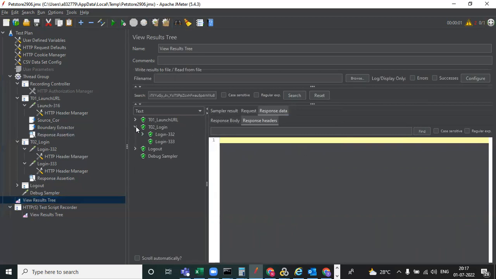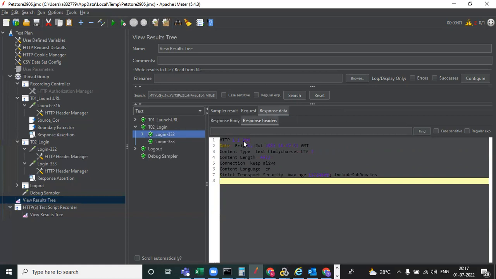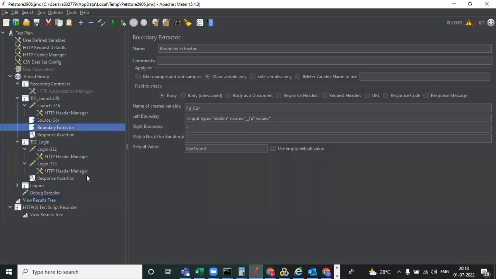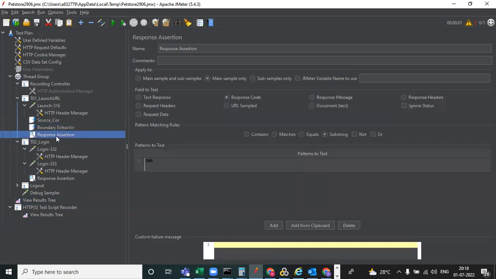See, for login also you can observe the response code is 200. For example, what we can do is make some mistake and observe whether it is working fine or not. We also want to see the boundary extractor, right? Maybe the application is failing and it comes back as 300, 400 or 500; then your assertion will show as failed.